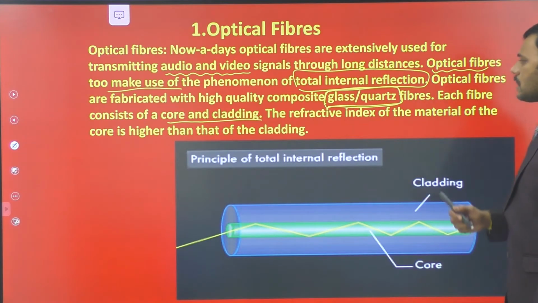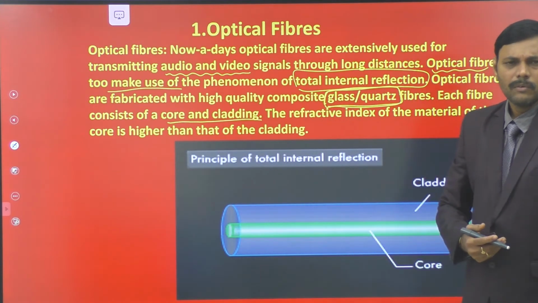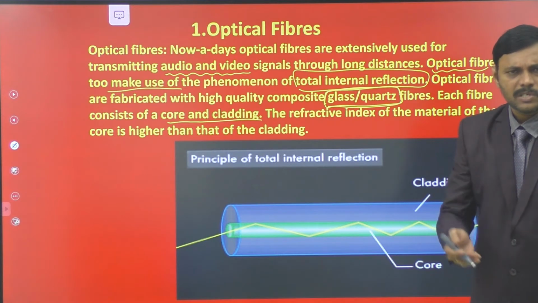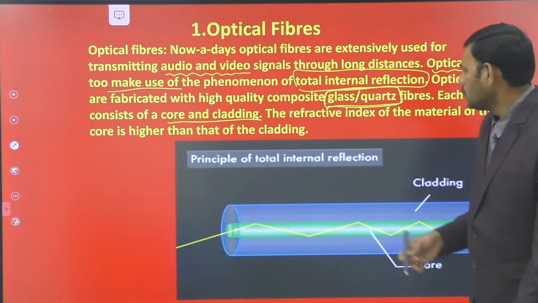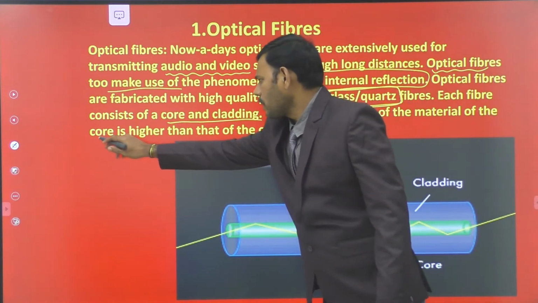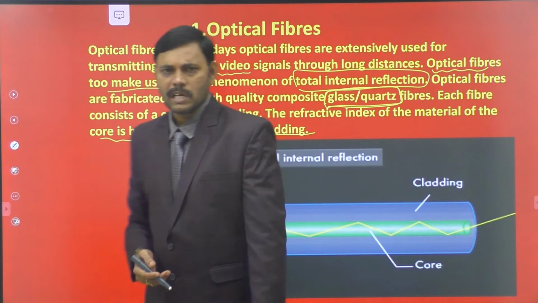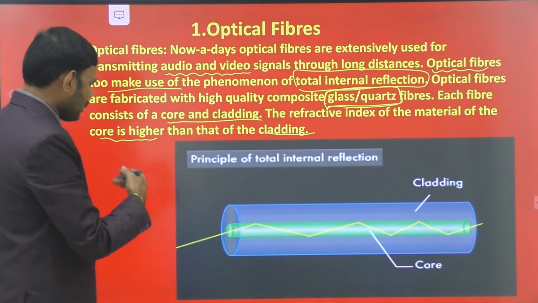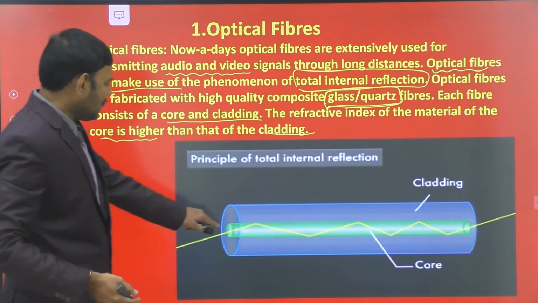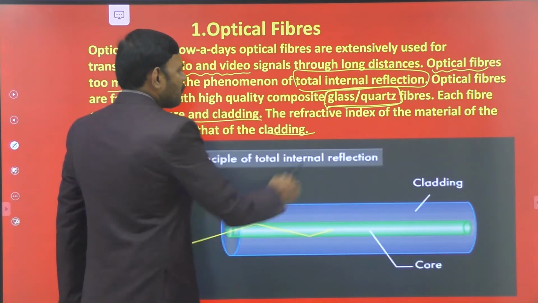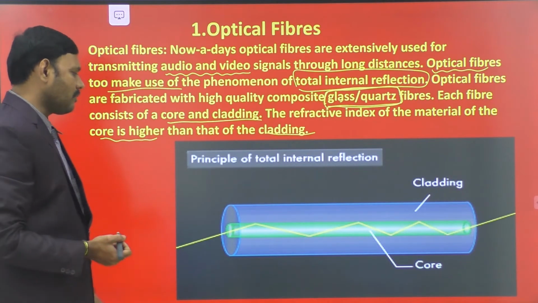The refractive index of the material of the core is higher than that of the cladding. This is a very crucial point, because to have the phenomenon of total internal reflection, the light ray must travel from a denser medium to a rarer medium. To achieve this condition of total internal reflection, the refractive index of the core must be higher than the cladding. Cladding is the surrounding medium that must have less refractive index. Core is the axis medium in which the high refracting medium is kept. Anyhow, the inner core and outer cladding are made up of composite glass and quartz. At suitable conditions, it shows the phenomenon of total internal reflection.